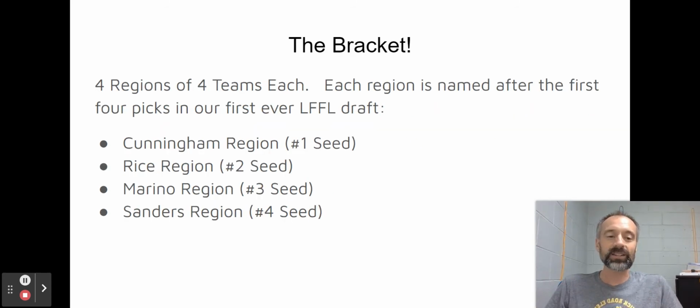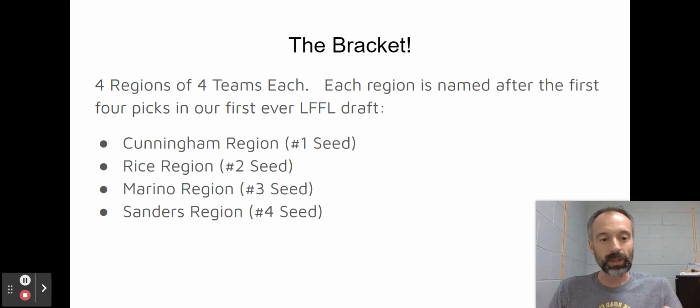Now, the bracket itself, we split into 4 regions to mirror the NCAA tournament. Each region will be named after the first 4 picks in our original inaugural LFFL draft. So number 1 seed is going to go in the number 1 pick, Randall Cunningham's region. Number 2 overall seed going in the number 2 overall pick, Jerry Rice's region. Number 3 seed going in number 3 overall pick, Dan Marino's region.